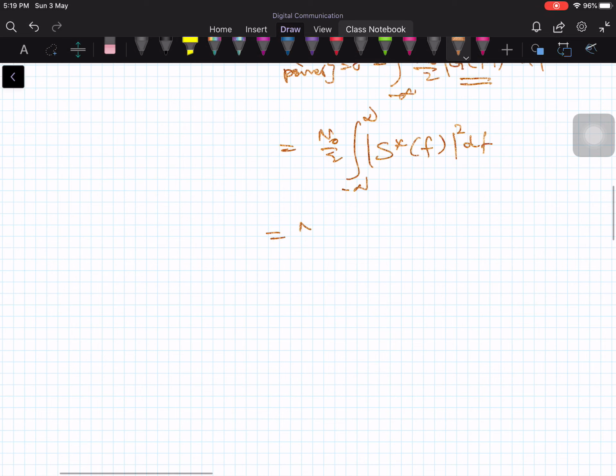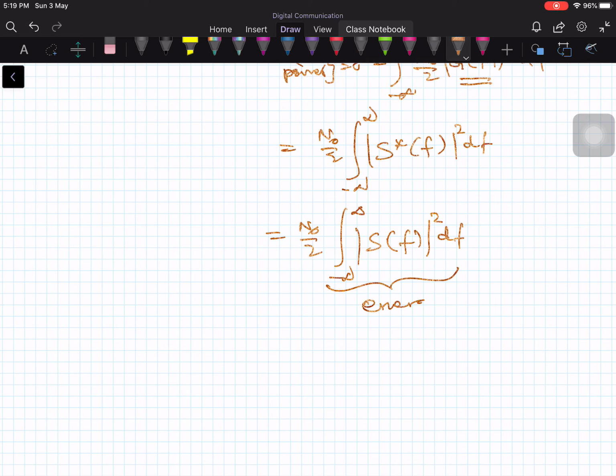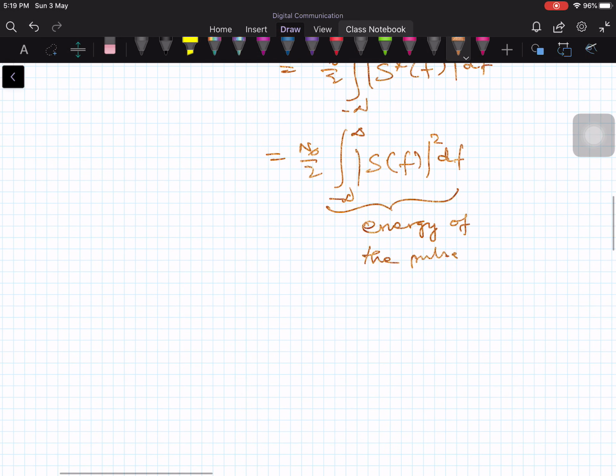Then this is N0 by 2 times the integral from minus infinity to plus infinity. The conjugate becomes real once you take the mod of that. Then mod S of f squared df, and this is the energy of the pulse in the frequency domain, by Parseval's relation. Please recall Parseval's relation from your signals and systems course.